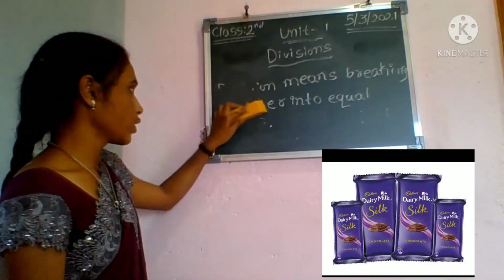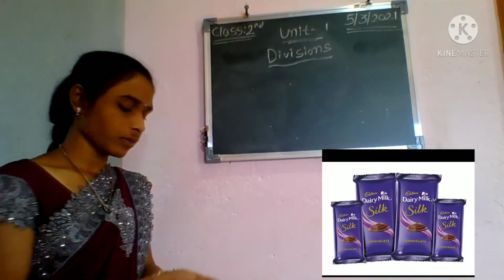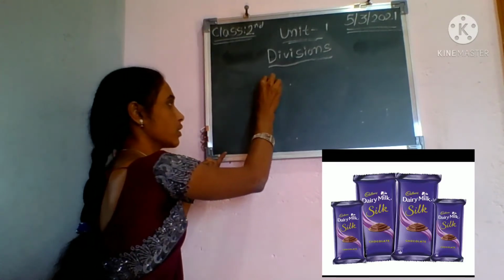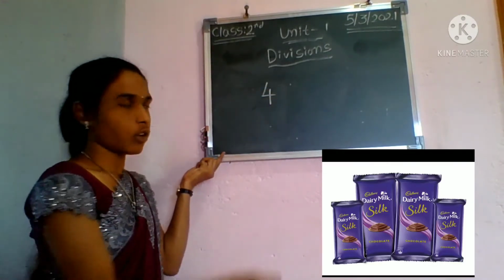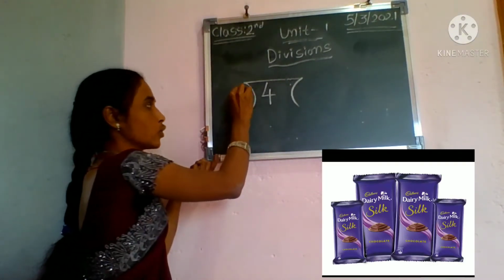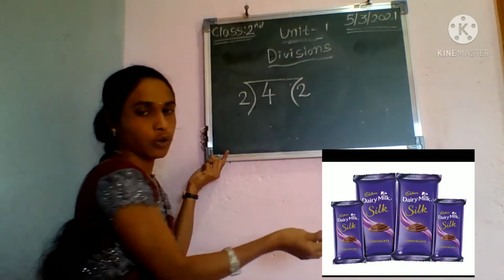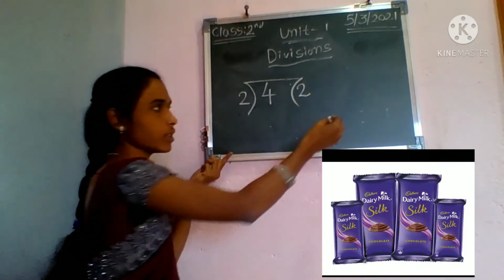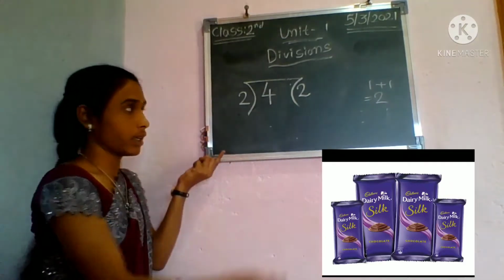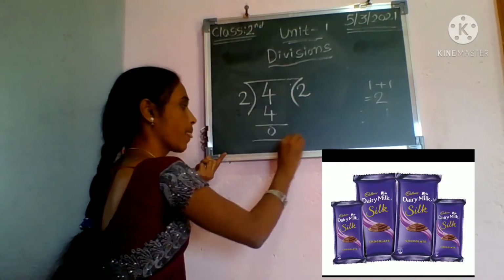I will show you how to write. Look here carefully. Look at the board. First I have 4 chocolates. How many? 4. Then I have given 2 chocolates to my friends. 1 plus 1 is equal to 2 chocolates. So 2 twos are how much? 4. 2 twos are 4.